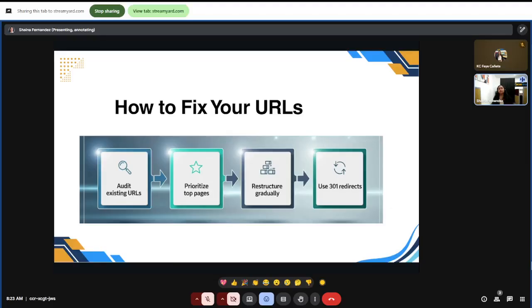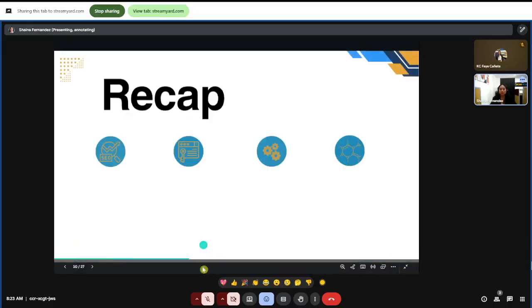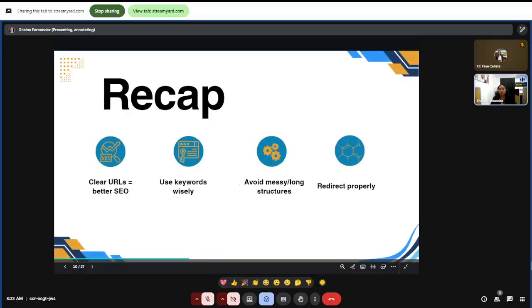Okay, so I guess you're done visualizing your URL structure. And as you can imagine, it looks clean and descriptive, right? So let's proceed with our recap. Let's recap the key points here.